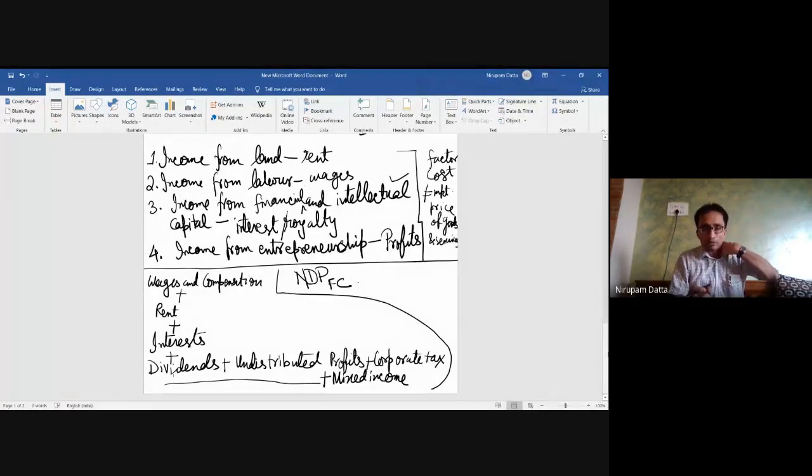Plus mixed income. So this is distributed amongst different factors. It can be distributed in the form of wages as labor. It can be distributed as a royalty because you might be working as a consultant. It might also be distributed in the form of entrepreneurship because as a farmer, you're also working as an entrepreneur. So profit. So this comes under mixed income. That gives me the net domestic product at factor cost.